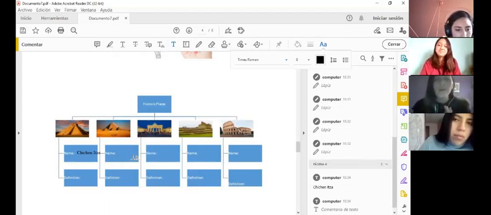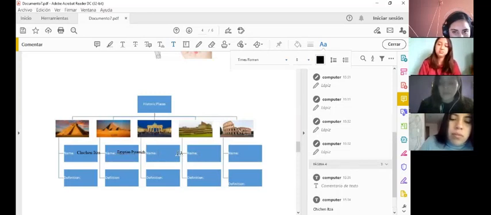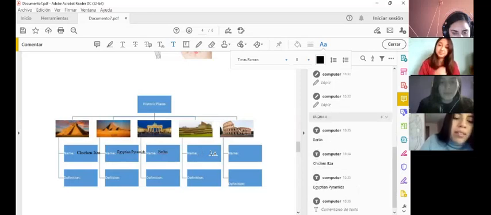The second, please help me, Diana. The second image is Egyptian pyramids. And the definition is they are royal crypts built for the pharaohs. Very good, Diana. Thank you so much. Please, Nicole, help me with the third image. The third one is Berlin, and it is a German capital, dates from the 13th century. Very good.